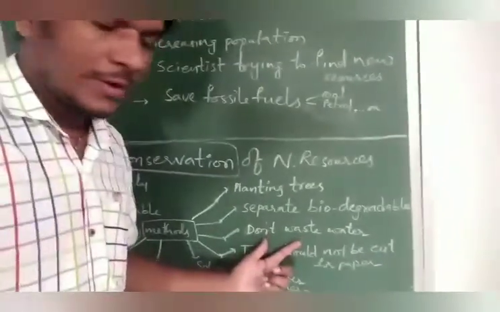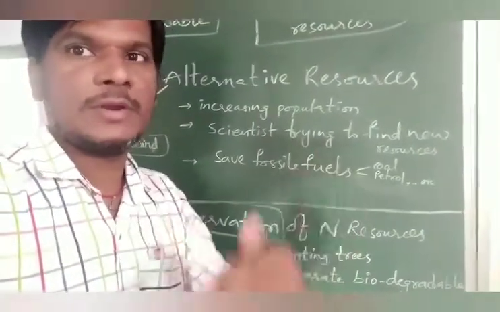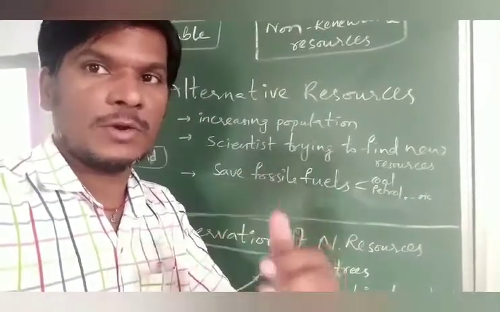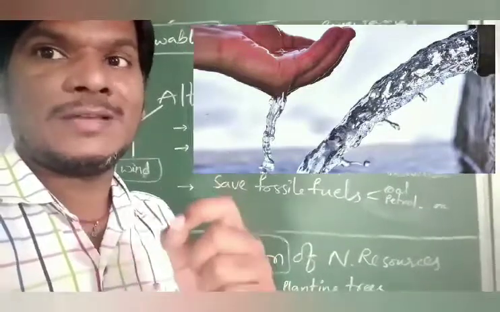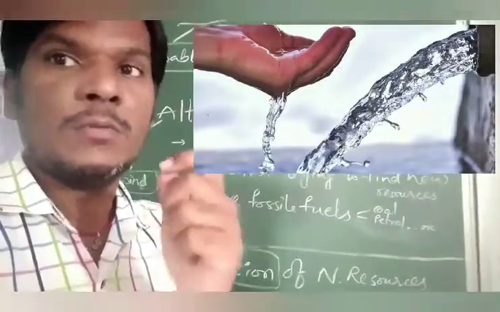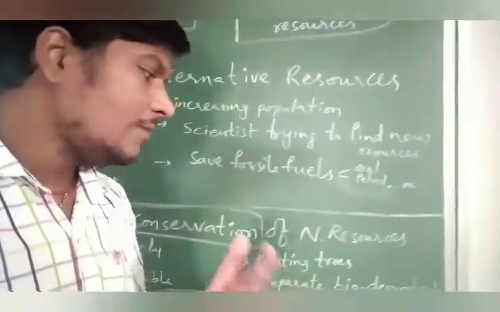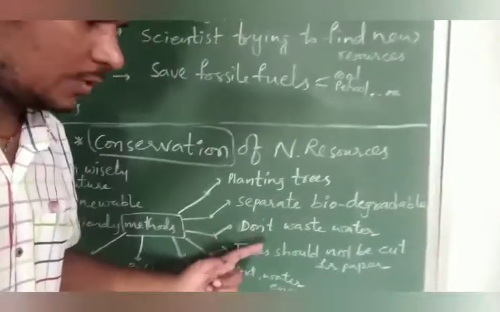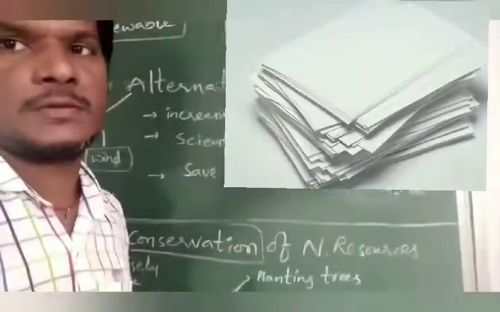Next, don't waste water in our daily life, like taps. When you are brushing, the tap continuously runs, and even when we are not using the water, the tap is running. Fresh water on this earth is available in a limited manner. Nowadays we have a shortage of groundwater in the summer season, so particularly we have to save water. For that, don't waste water. Trees should not be cut for paper purposes.